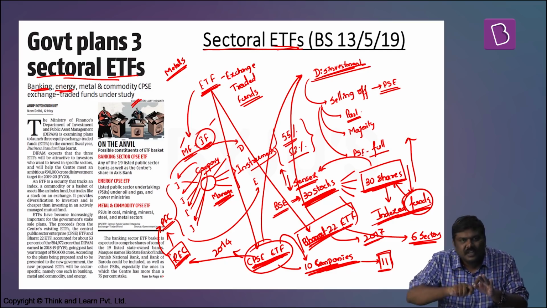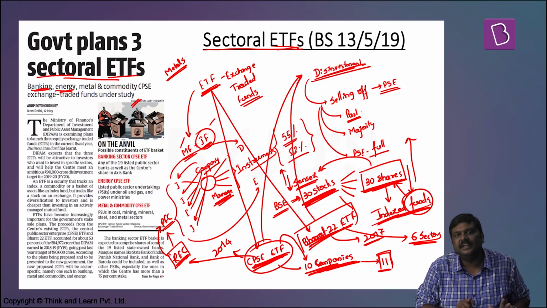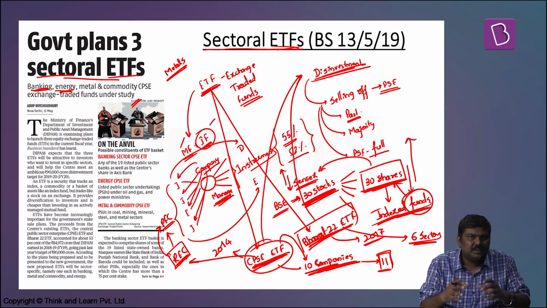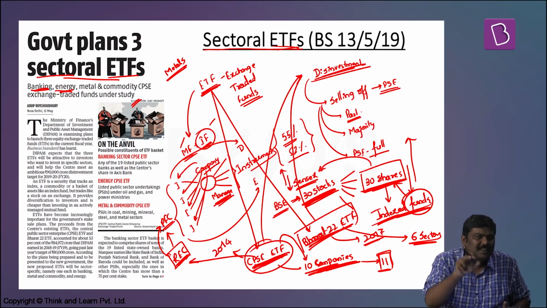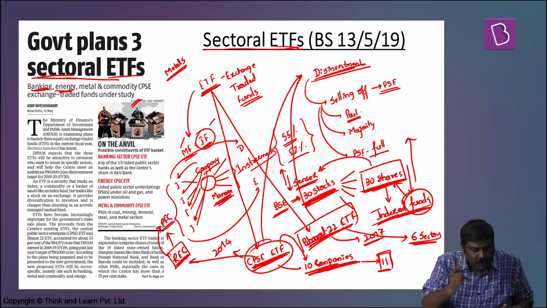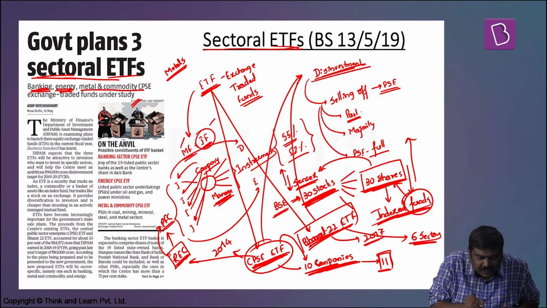Bharat 22 ETF doesn't provide this kind of specialization, neither does a CPSE ETF. Hence, to take care of these kinds of investors who are interested in investing only in these particular sectors, the Government of India is thinking of issuing 3 more ETFs, one in the banking sector, the second in case of the energy sector, and the third one in case of metal and commodity CPSE.